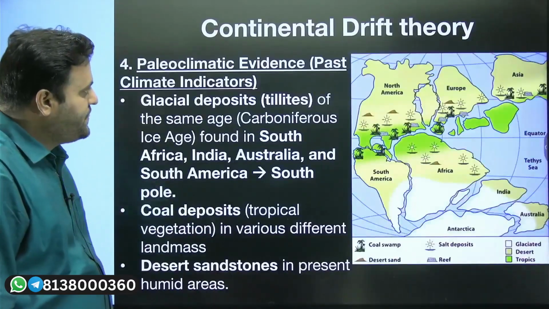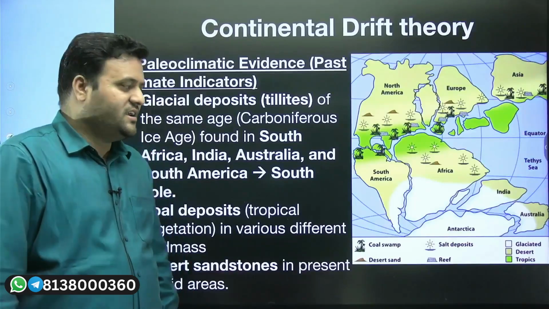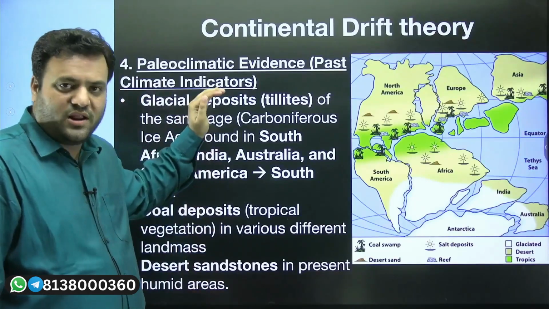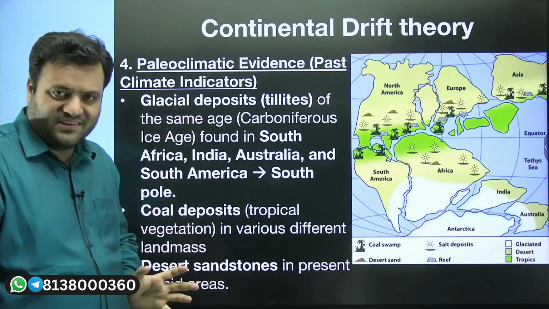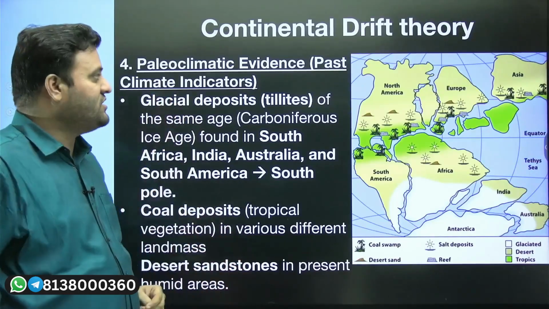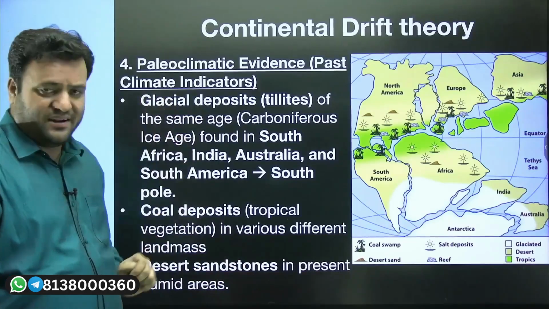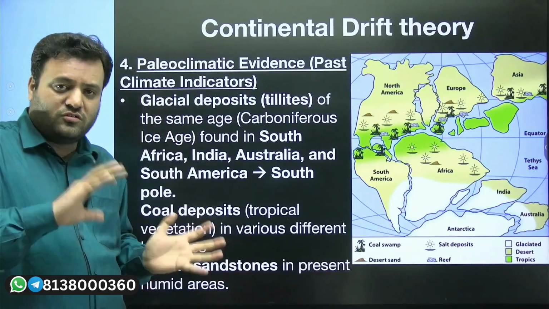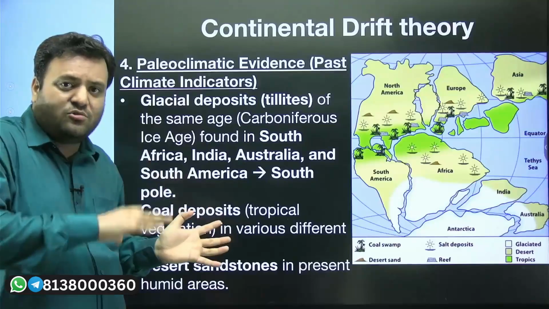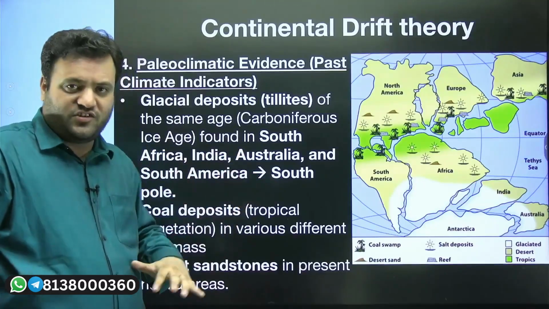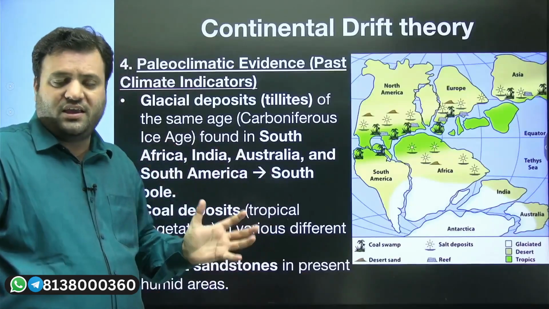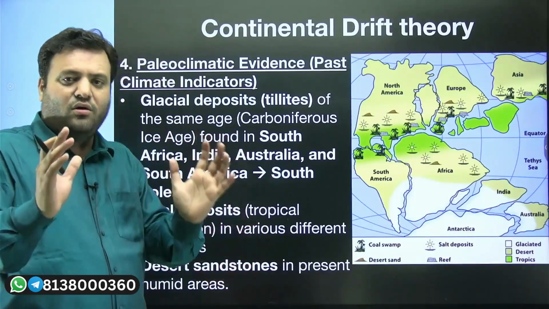Moving ahead, Wegener cited more evidences. So the next evidence is paleoclimatic. He tried to reconstruct the past climatic indicators, and based on those, he compared them with modern day climatic conditions, based on which he tried to justify that the continents were joined.